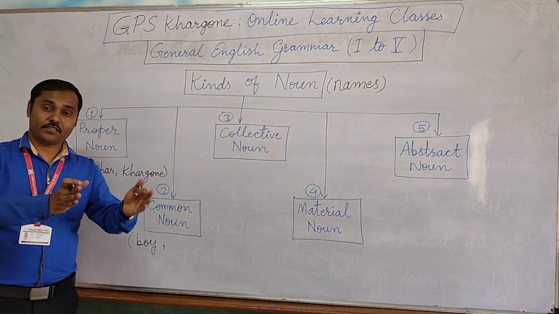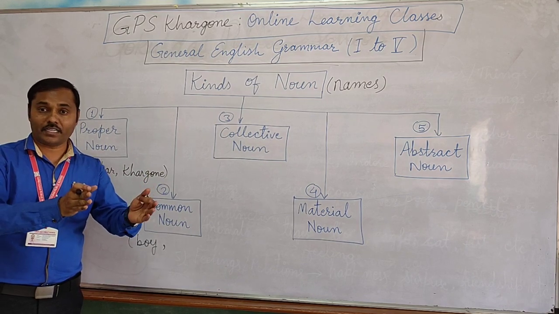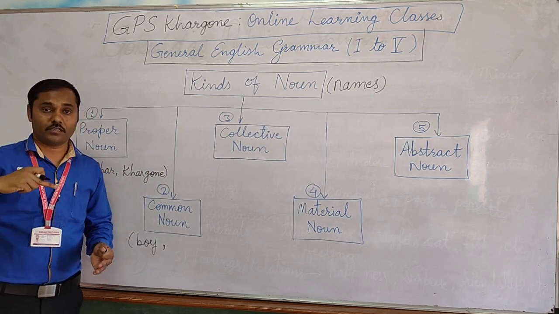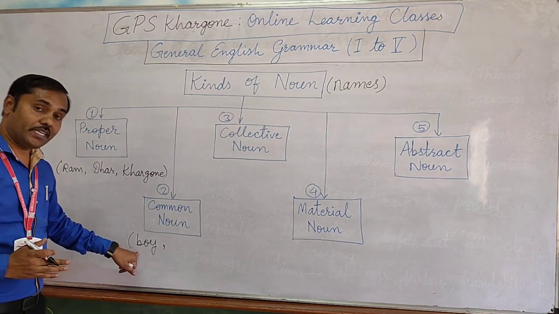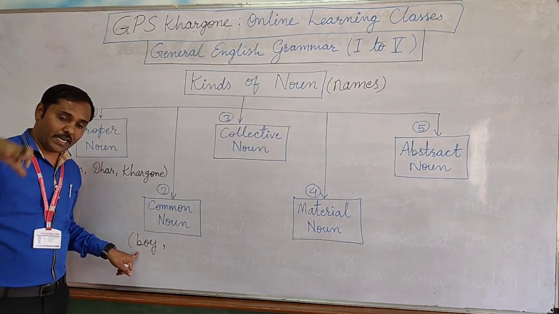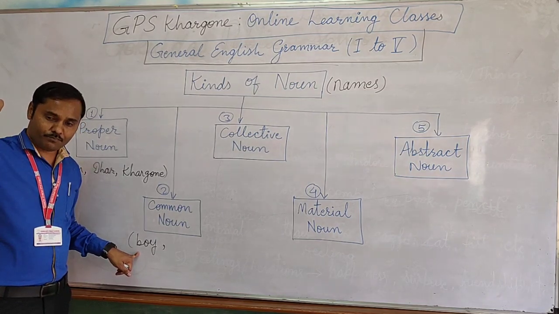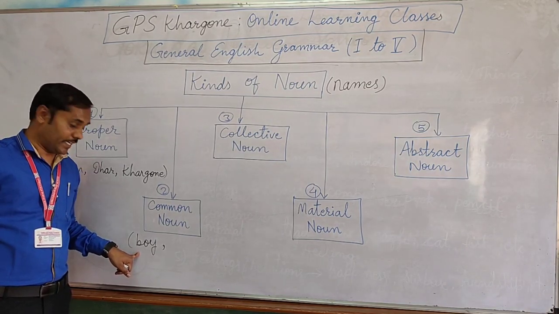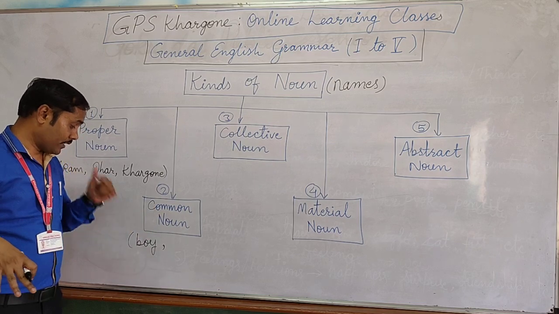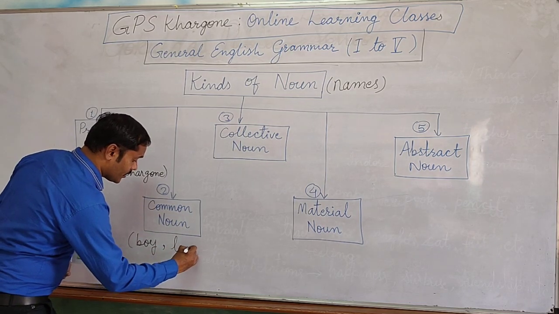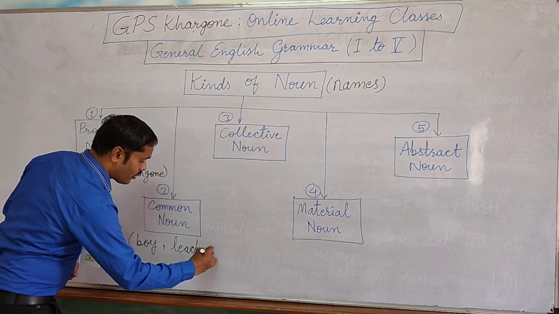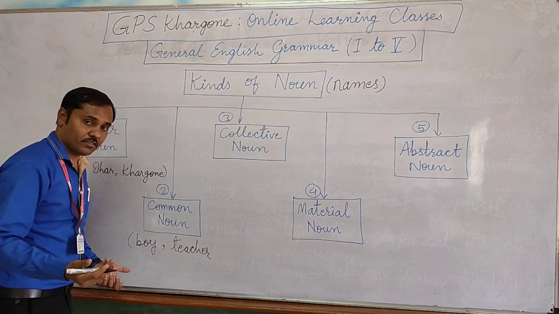Girl is definitely the other category, but they also have something in common. So the names commonly given to the same category or class of persons, places or things are called common nouns. Boys, girls, mother, teacher. Teacher is a common name for all the teachers.